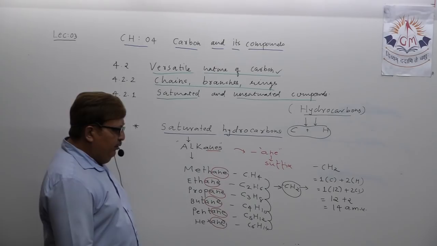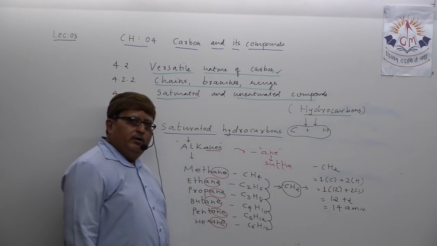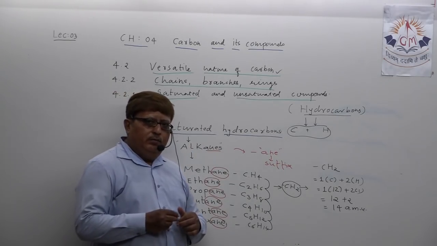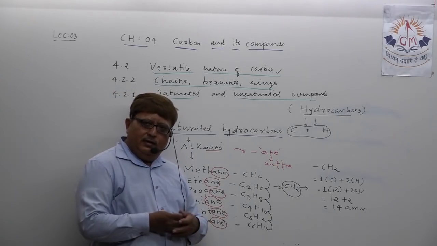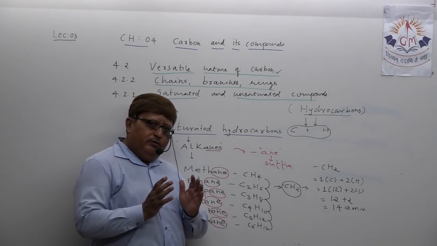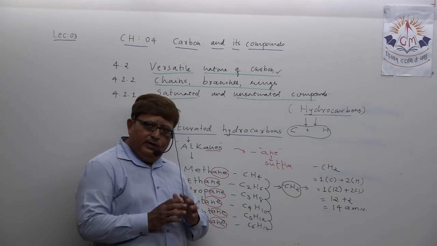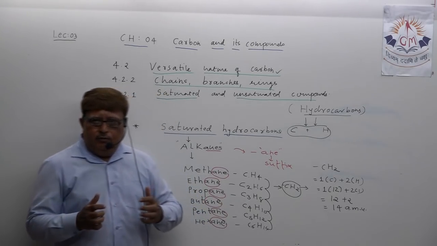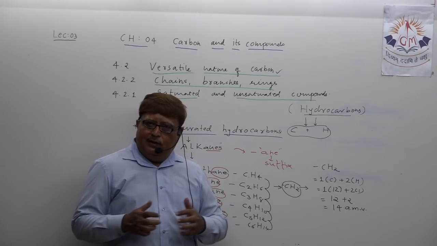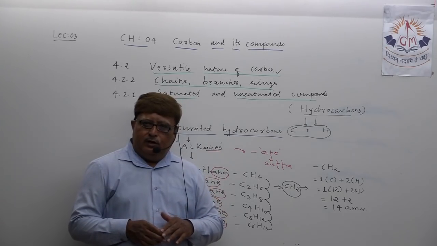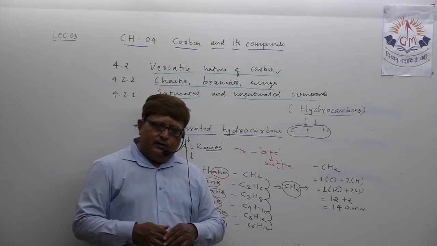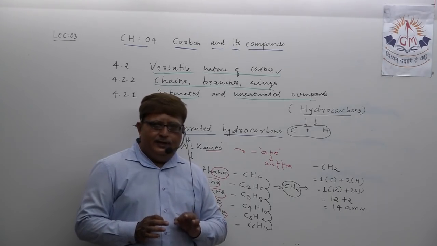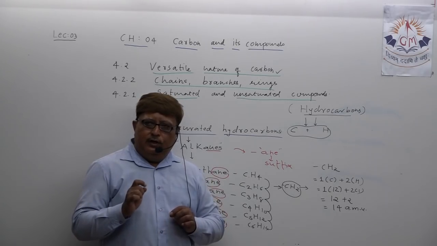How many points did we discuss about alkanes? Can we verify? Okay, my dear student, let us verify. Definition of saturated hydrocarbon or alkane: those hydrocarbons in which there appears a single covalent bond between two adjacent carbon atoms are known as saturated hydrocarbons or alkanes. The names of all alkanes end with which suffix?